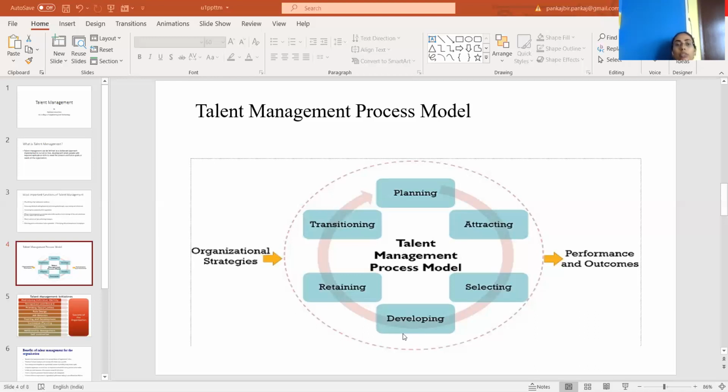And the last step is known as transitioning. Talent management aims at the overall transformation of the employee to achieve the organizational goal. It can be done through a retirement benefit for the employee. Conducting an exit interview is one of the important ways, so that the employee who is leaving the organization can give certain important inputs to the organization. Succession planning and internal promotions are the biggest motivation when it comes to transforming the overall employee and the overall culture of the organization.